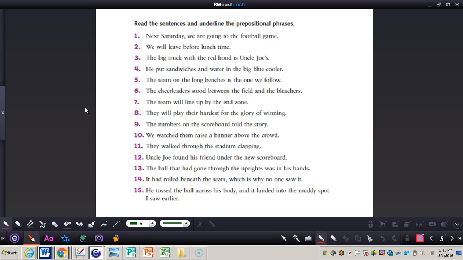So we can see number one there. It says next Saturday we are going to the football game. So we can see that to is the preposition, and then football game would be the object of the preposition. So to the football game would be the prepositional phrase. Number two, we leave before lunchtime. So before lunchtime would be the prepositional phrase. Remember, it begins with the preposition, and then it ends with the object of the preposition.